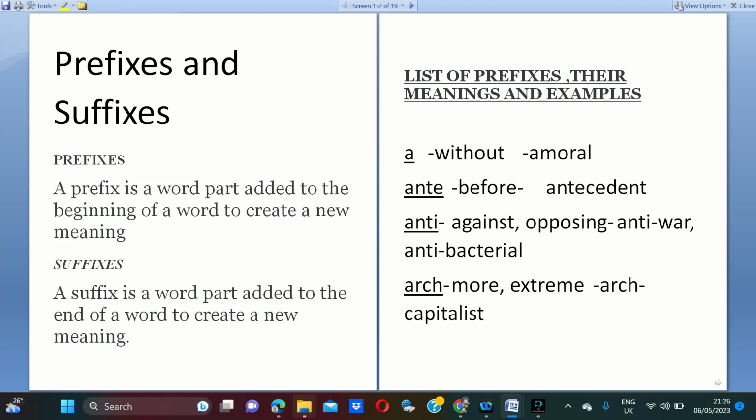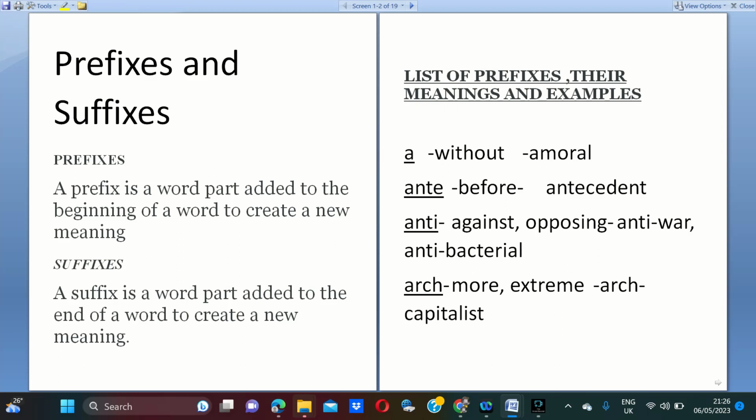What is a suffix? A suffix is a word part added to the end of the word to create new meaning. As I told you earlier, based on the position of group of letters in a word, they are categorized into prefixes and suffixes. Prefixes are groups of letters which are added in the beginning of the root word.